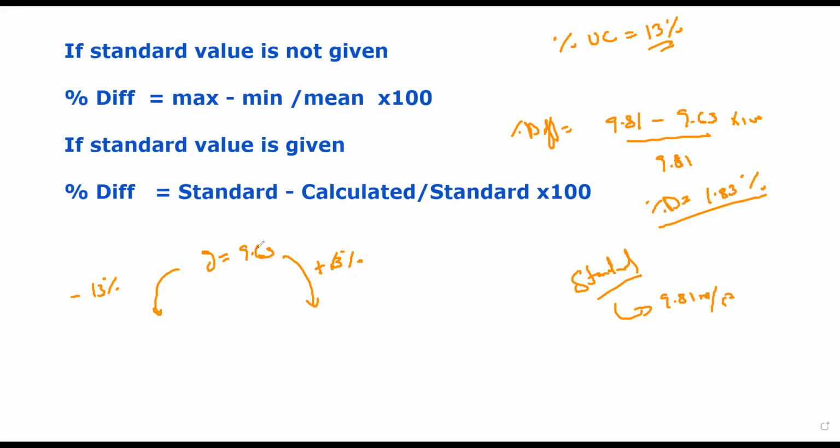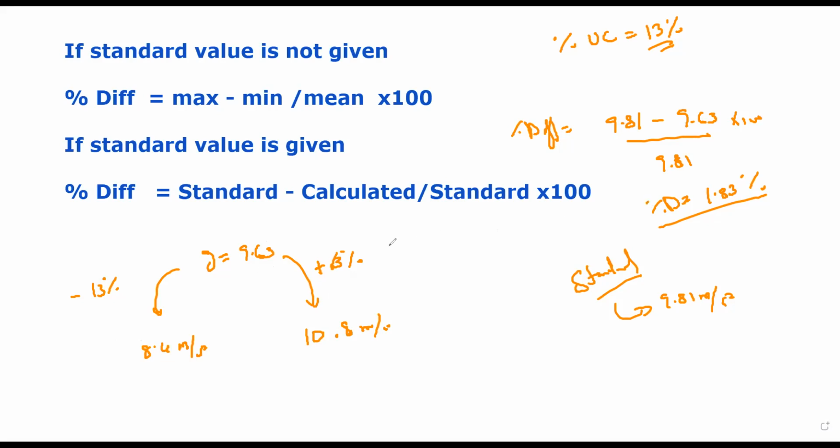So 1.25 more means the maximum value which we can have is approximately 10.8, and the minimum value which we can have is about 8.4 meters per second squared. So these are the values approximately: 8.4 and 10.8.